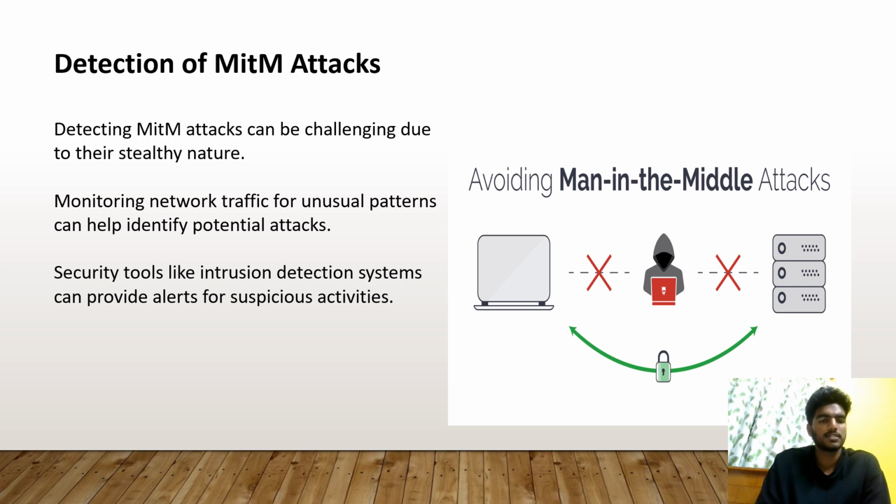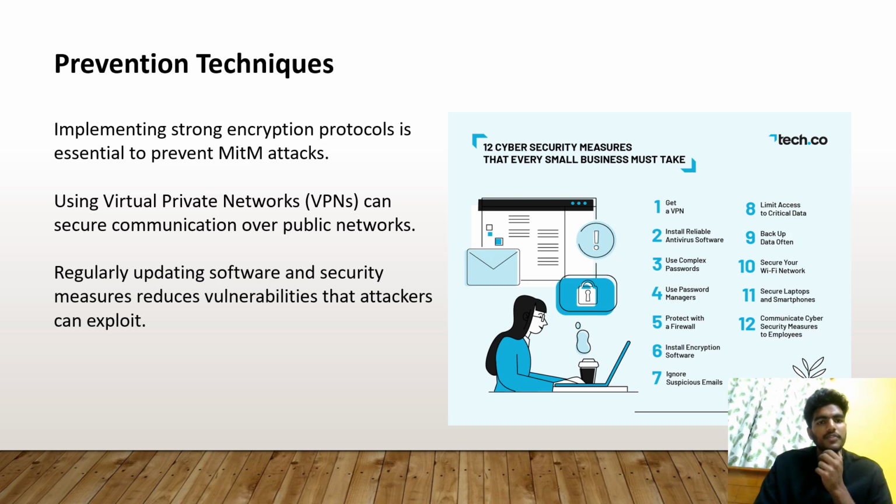Detection of man-in-the-middle attacks. Detection of MITM attacks can be challenging due to their stealthy nature. Monitoring network traffic for unusual patterns can help identify potential attacks. Security tools like intrusion detection systems can provide alerts for suspicious activities. Implementing prevention techniques. Implementing strong encryption protocols is essential to prevent MITM attacks. Using virtual private networks (VPNs) can secure communication over public networks. Regularly updating software and security measures reduces vulnerabilities that attackers can exploit.